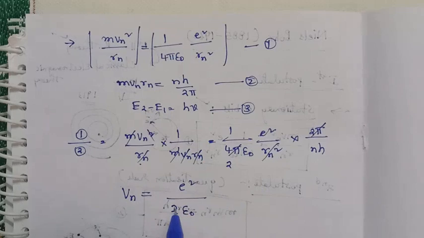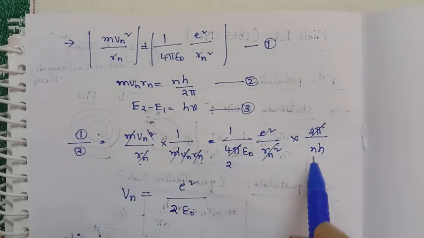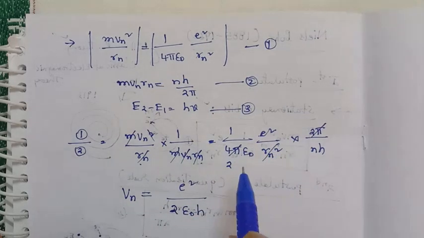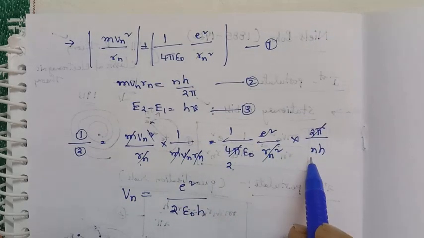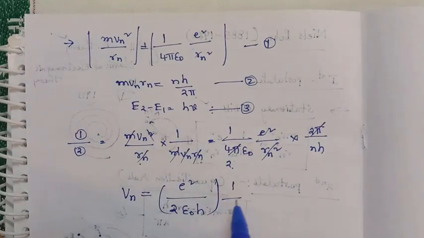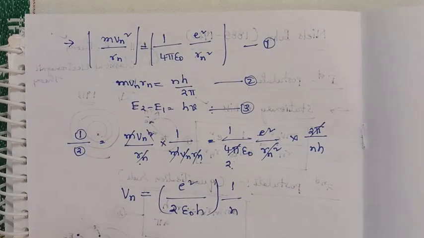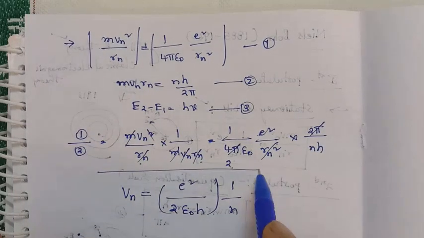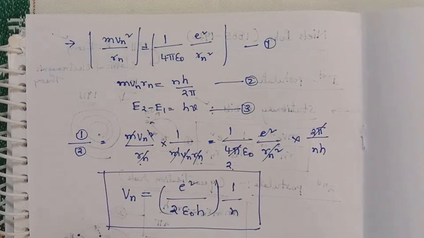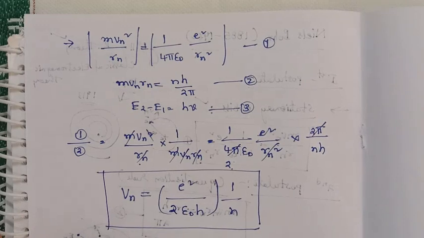e squared by 2 epsilon naught h, and again 1 by n. You have to remember this formula. It is the velocity of the nth orbit.